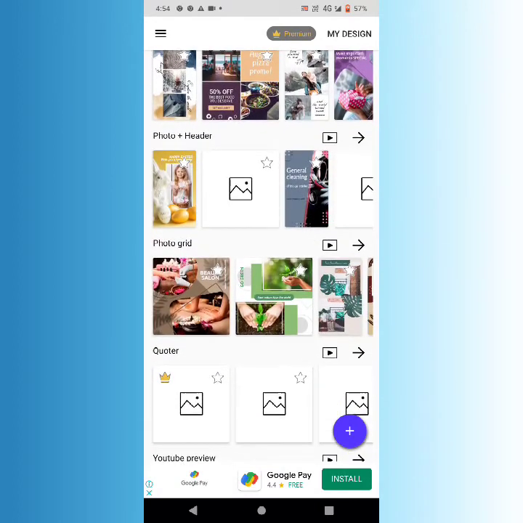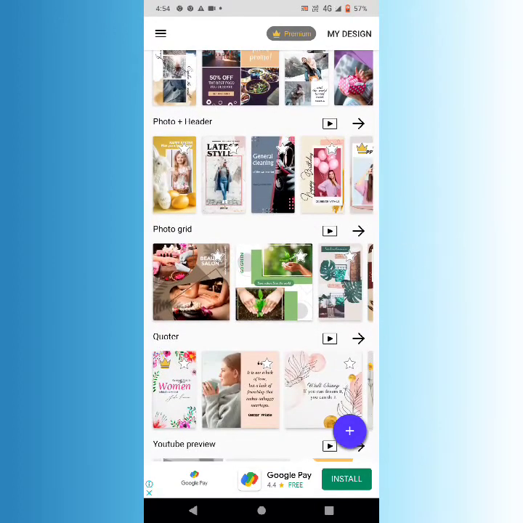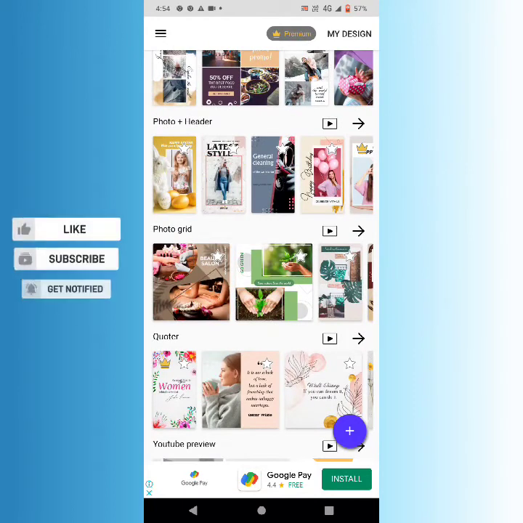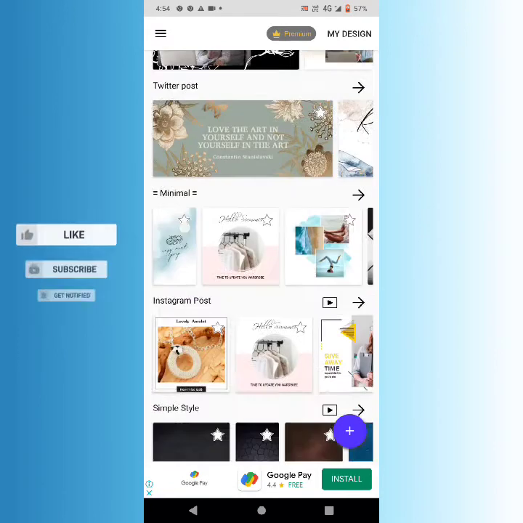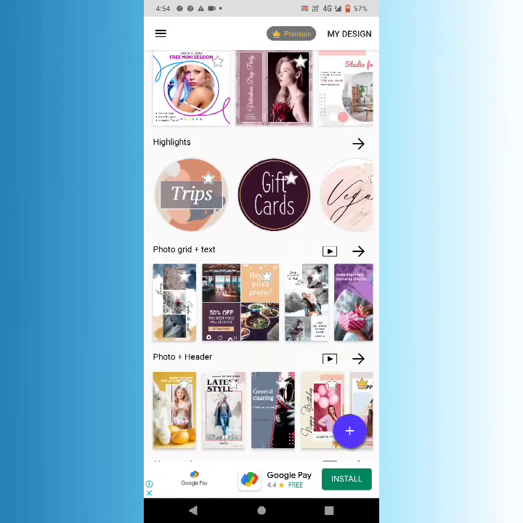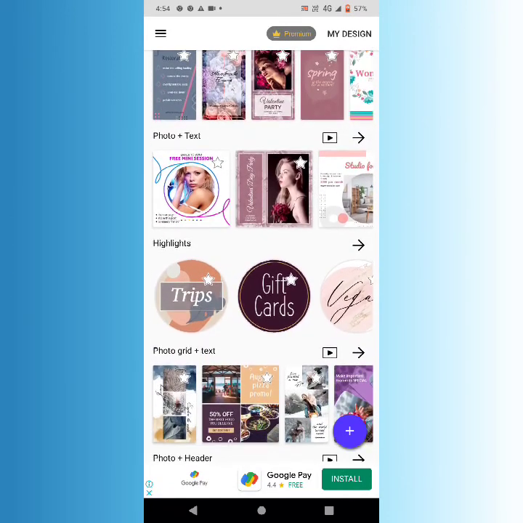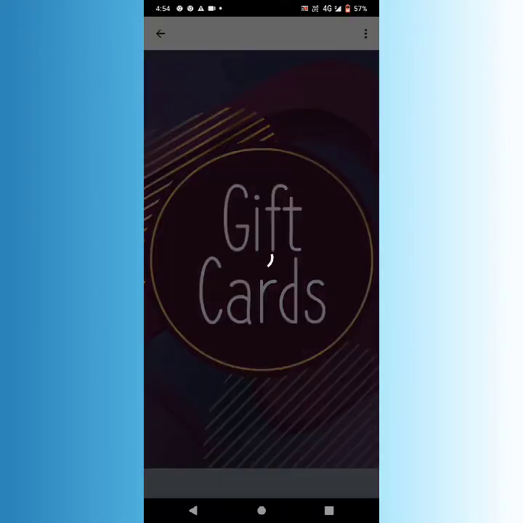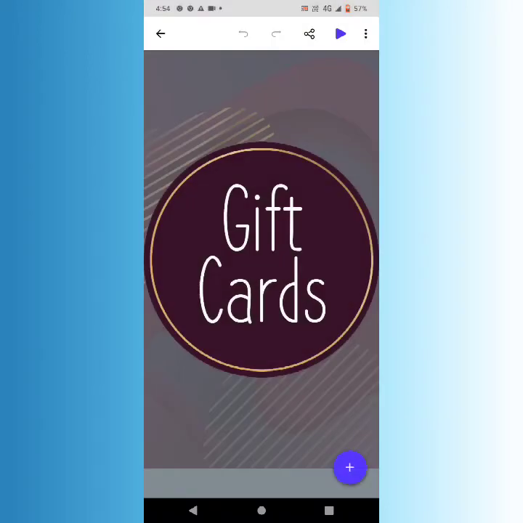One thing I want to tell you is that you can also make animated templates, and afterward you can share them in the form of videos. The animated templates are like, for example, this. Now I'll show you how the animation effect works.